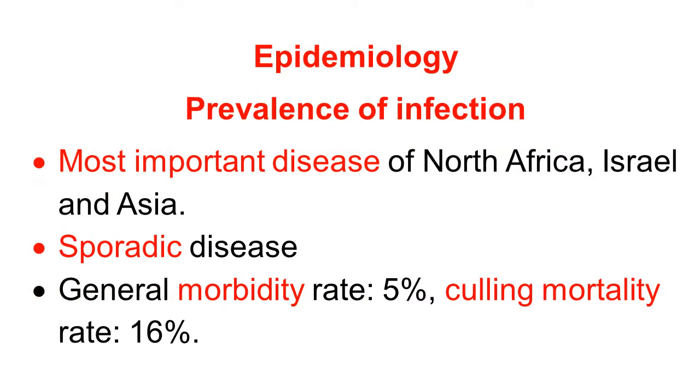Here we will see the epidemiology of ulcerative lymphangitis. Regarding the prevalence of infection, it is the most important disease of North Africa, Israel and Asia, especially in the horse industry. Ulcerative lymphangitis is a sporadic disease. The general morbidity rate is 5%. When the disease occurs, it is difficult to cure, a chronic disease. So the owner has to cull the animals. So the culling mortality rate is high, 16%.